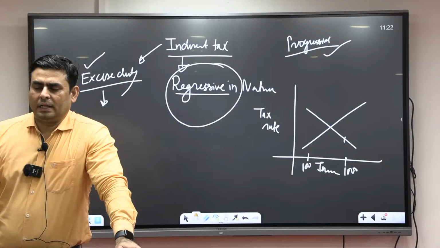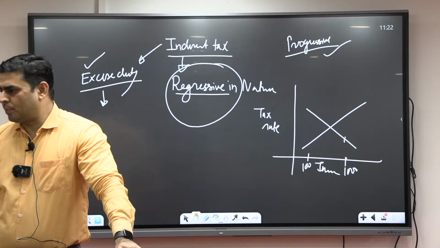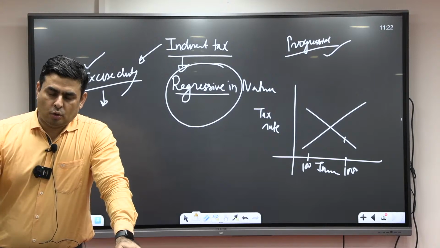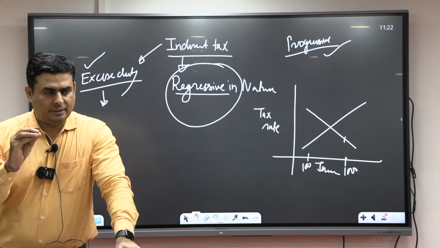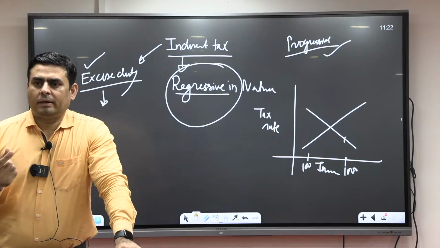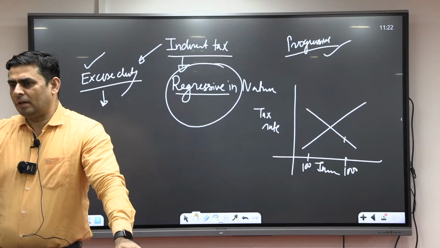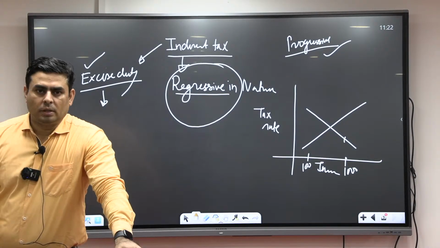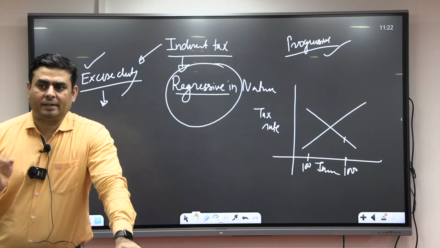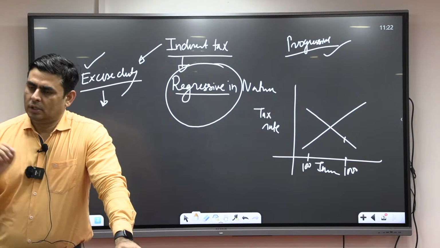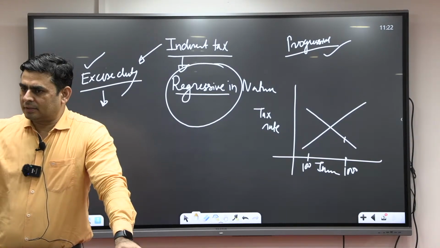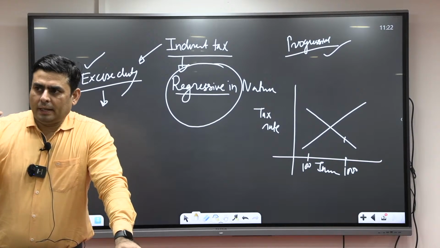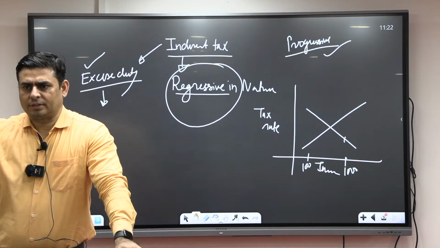Why? Because tax on production is a direct tax or indirect tax? Indirect tax. Why indirect tax? You are going to apply the tax on production, means the producer has to pay. But ultimately, the tax he has paid is included in the cost of the product. Ultimately, it will be paid by whom? The consumer. So tax on production is an indirect tax. So indirect taxes are regressive in nature. So the second statement is correct.